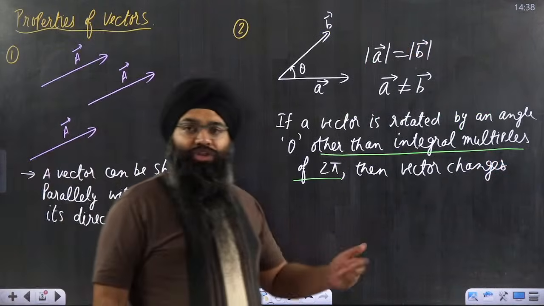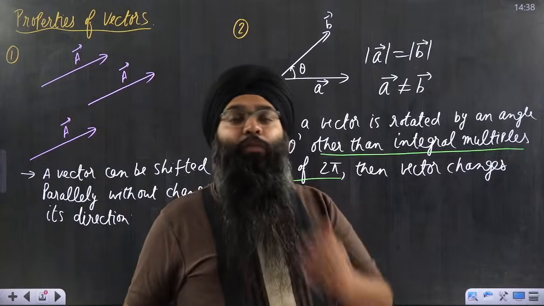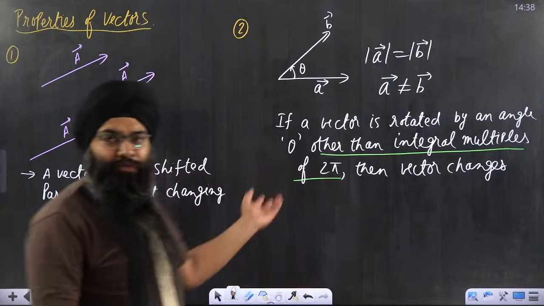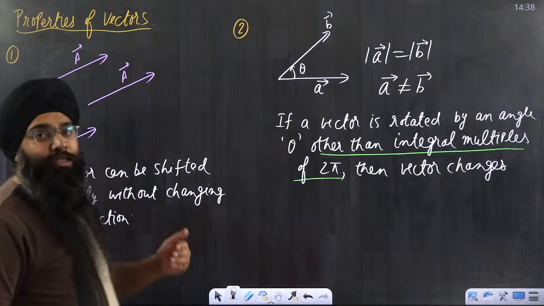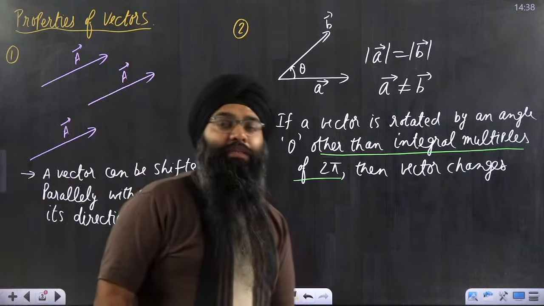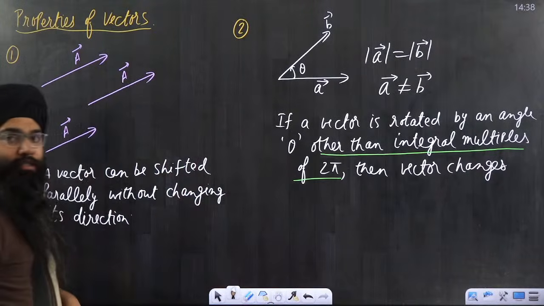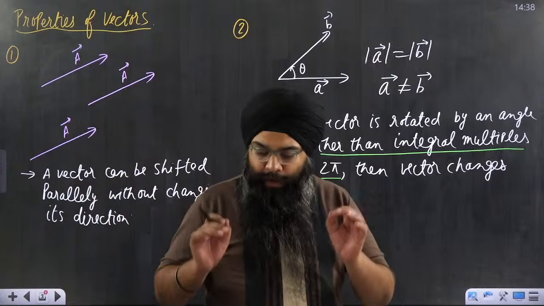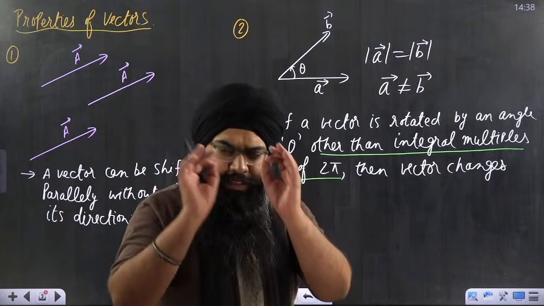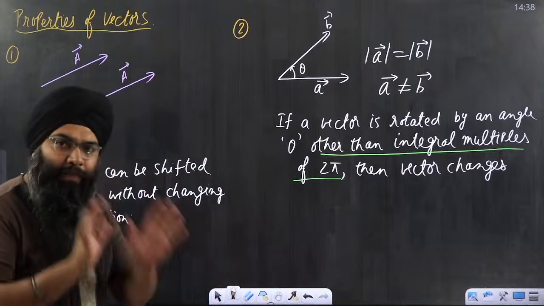These properties will be used when I discuss questions in the next class. I have already discussed a few examples of angle between vectors, but I will also discuss a few more. When I discuss some questions, I will use all these properties. So I am repeating all the things again. Please listen to me very carefully.